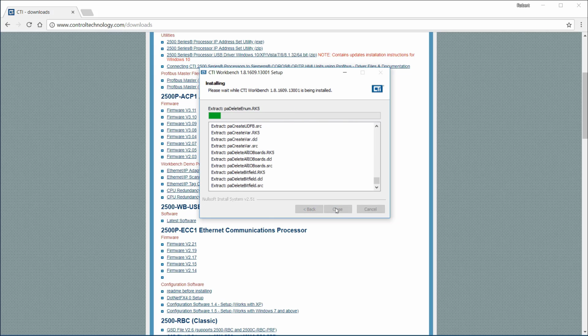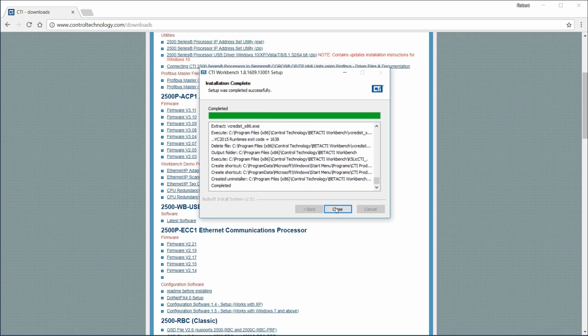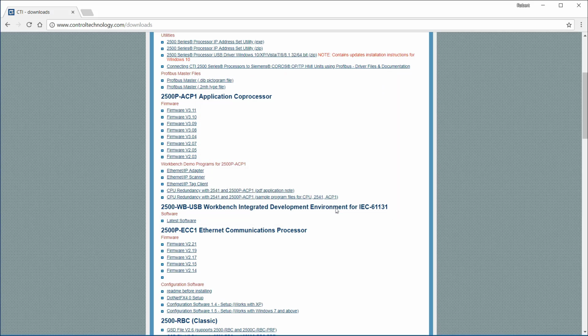The installation process takes 1 to 2 minutes to complete. Here, we've speeded it up to make the video shorter. When complete, close the installer. Now we're ready to run Workbench.